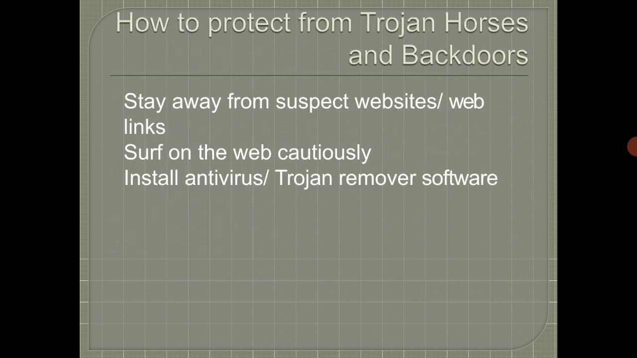Now, how to protect from Trojan horses and backdoors? We will discuss this in the next lecture.